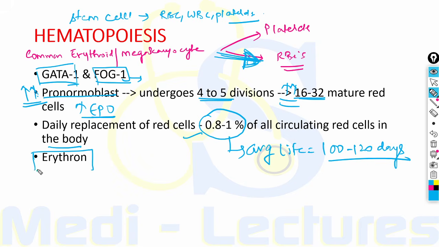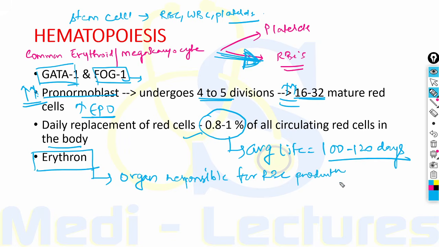Now, the organ responsible for the red cell production is the erythron. This is the organ responsible for RBC production. It is a dynamic organ which is made up of a rapidly proliferating pool of marrow erythroid precursor cells and a large mass of mature circulating RBCs.